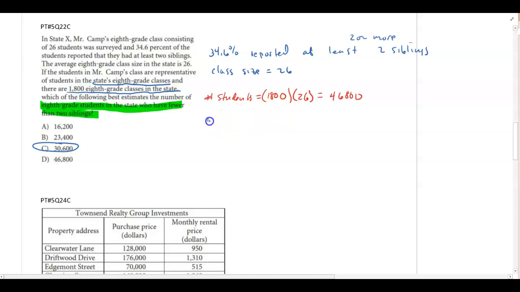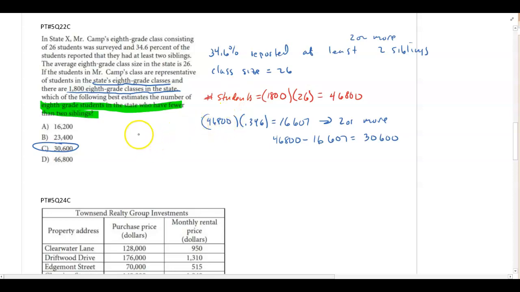So basically I took 46,800 times 0.346. That gave me 16,607 roughly. That's how many had 2 or more. So now if I take the 46,800, subtract that, that tells me that about 30,600 had less than 2.